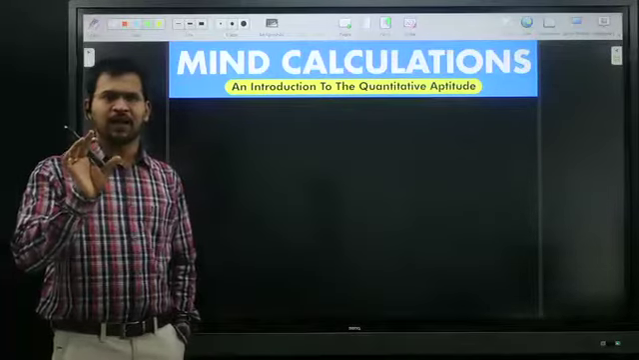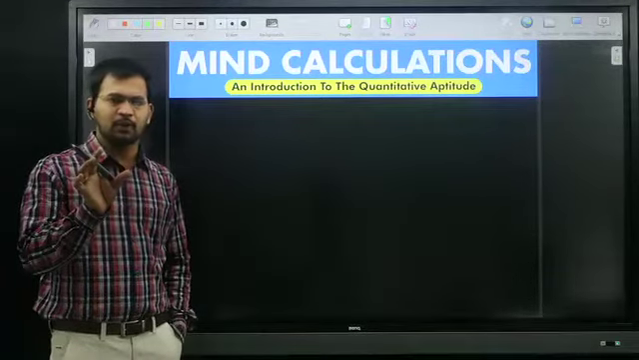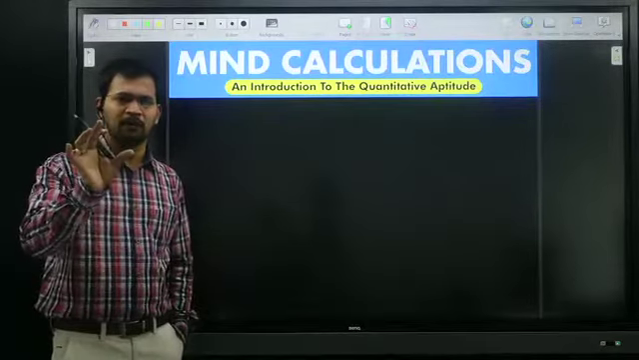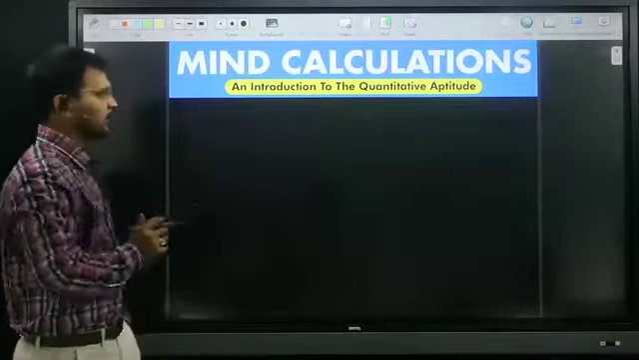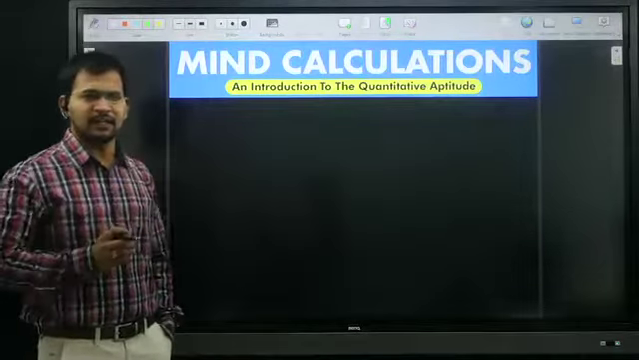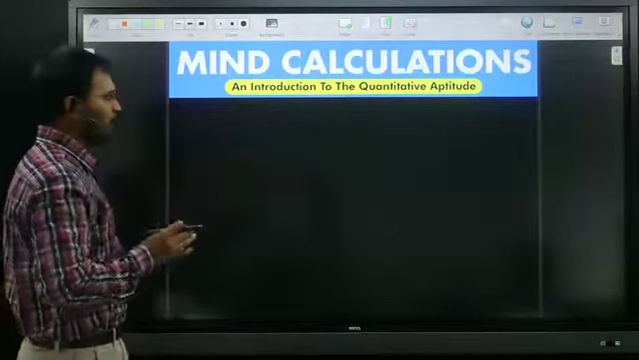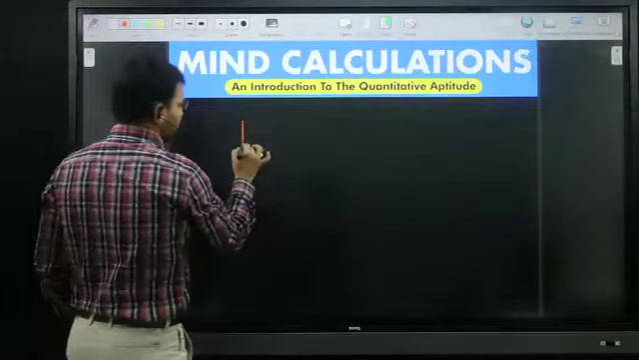By using mind calculations, most of the chapters in quantitative aptitude we are going to deal with without using any formula, without using pen and paper. So today's class is very important. Mind calculations play a crucial role in quantitative aptitude. In the entire mind calculations, one word is very important, that is the word percentage.